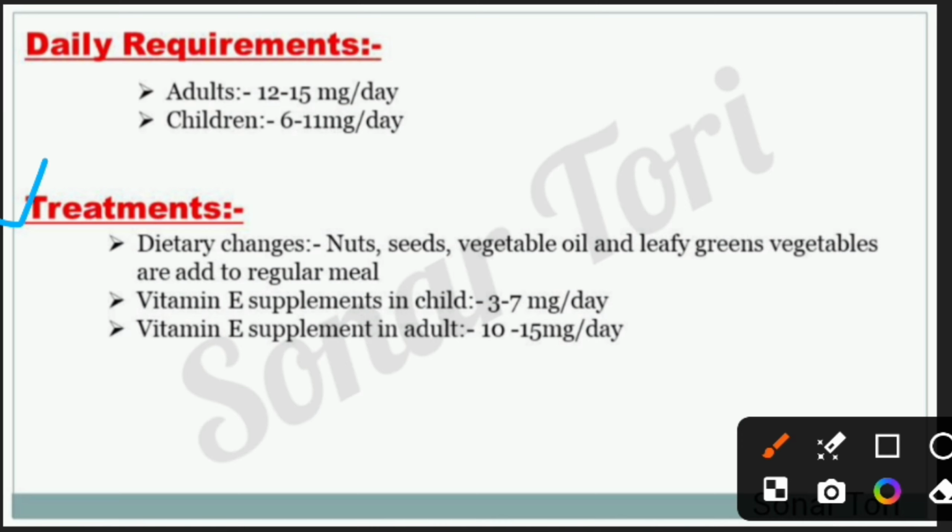Treatment. The doctor usually advises taking a lot of vitamin E sources like nuts, seeds, vegetable oils and leafy green vegetables, which are added to regular meals as they are a high source of vitamin E. In the deficiency of vitamin E, children need 3 to 7 mg per day vitamin E supplement, and in case of adults 10 to 15 mg per day vitamin E supplement.